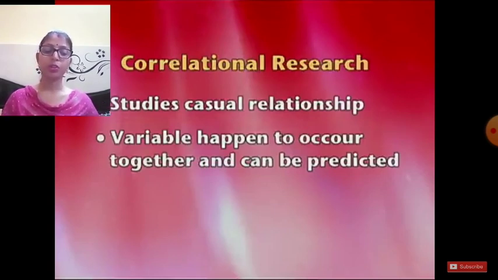It is also possible that sometimes no correlation may exist between the two variables. This is called zero correlation. Generally it is difficult to find zero correlation, but the correlation found may be close to zero, that means minus 0.02 or plus 0.03. This is zero correlation. This indicates that no significant relationship exists between two variables, or the two variables are unrelated. So this is all about correlational research.